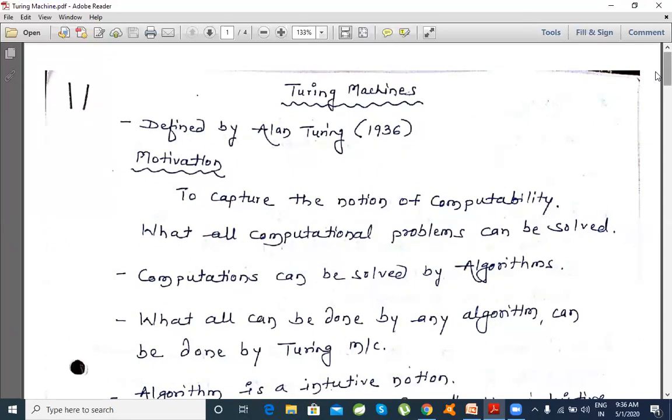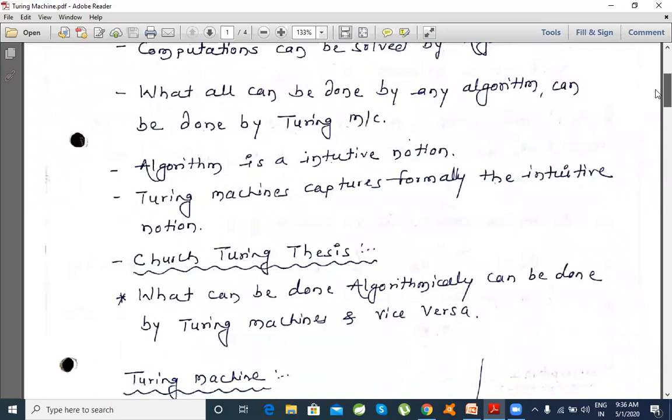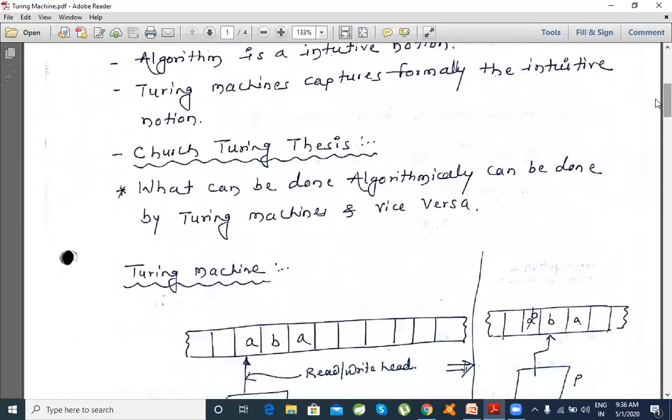Now, this is all about logic. These are a few top notes which I'm not reading out; I'll share them and you can read them later. But one thing designed during his thesis, a powerful thesis, says that what can be done algorithmically can be done by Turing machines and vice versa.